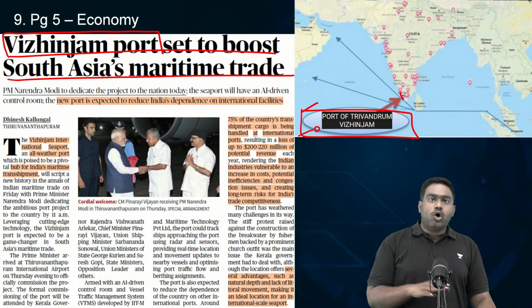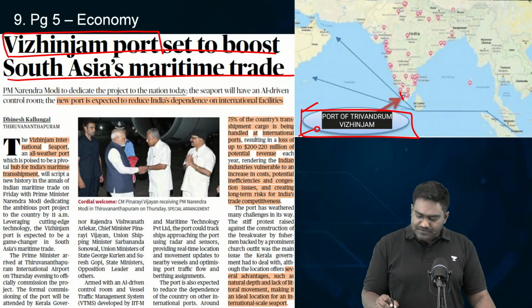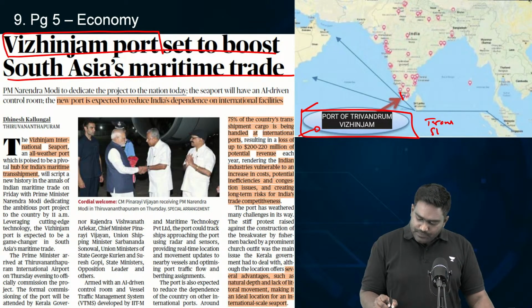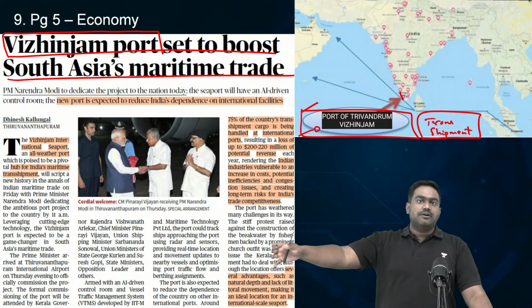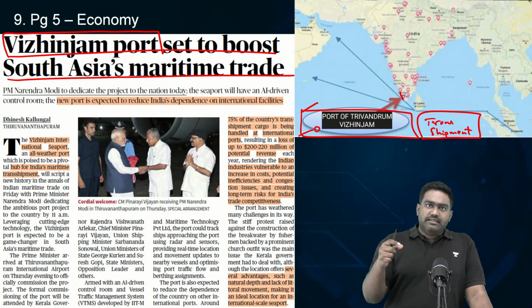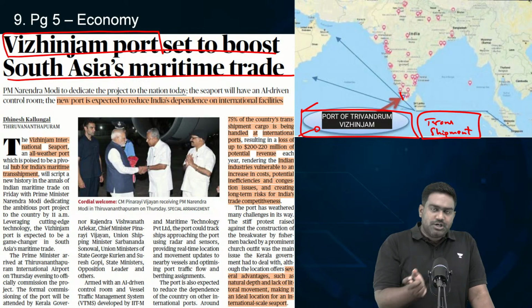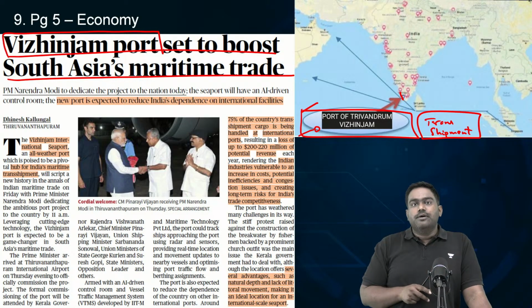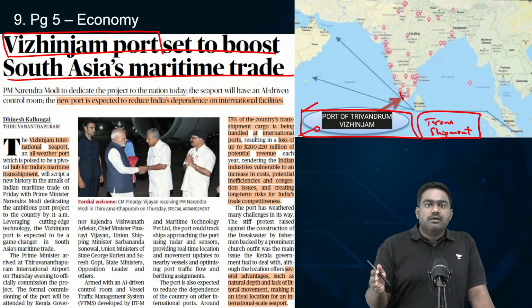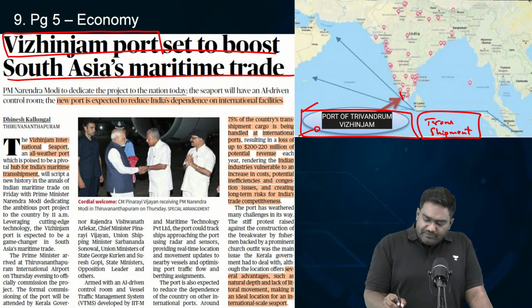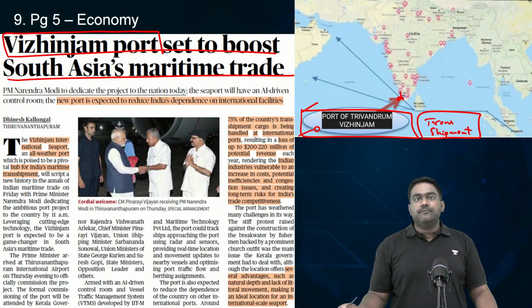It is not just an ordinary port, it's a transshipment facility. What do you mean by transshipment facility? It means goods coming from one country headed towards another country, right? Sometimes they'll have to be taken from one container ship and loaded to another container ship, or goods going across multiple countries. They'll have to be diverted. So such logistic support will be available at a transshipment facility.